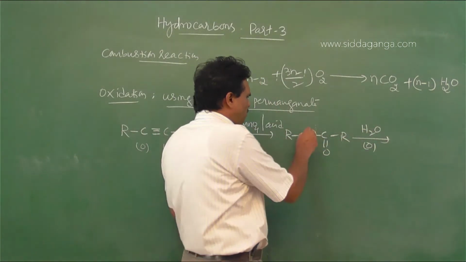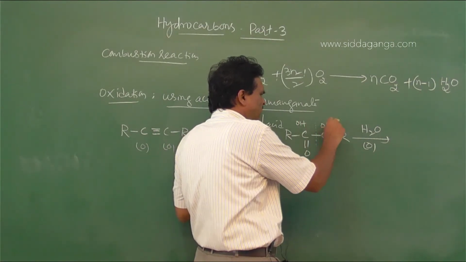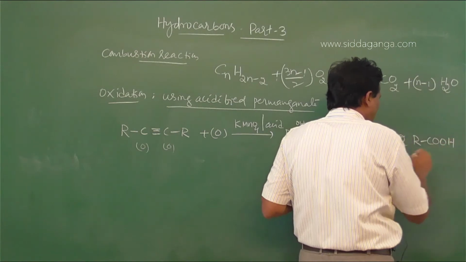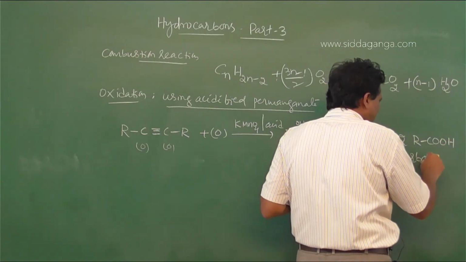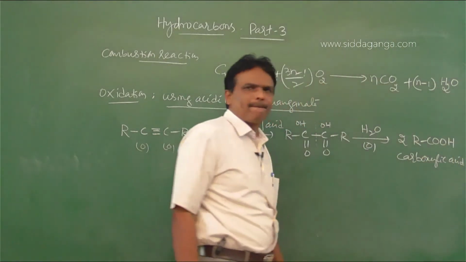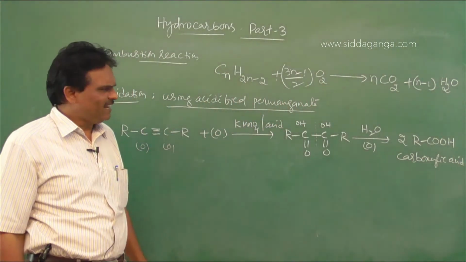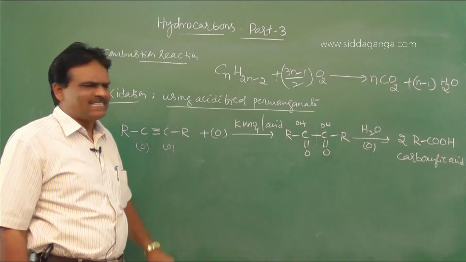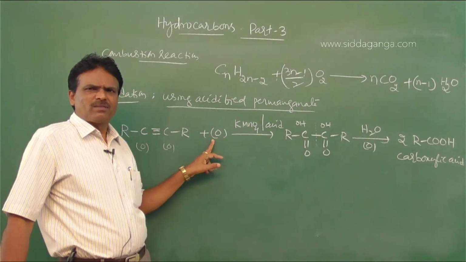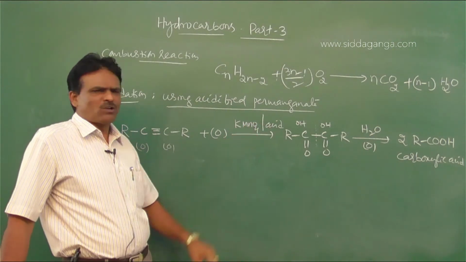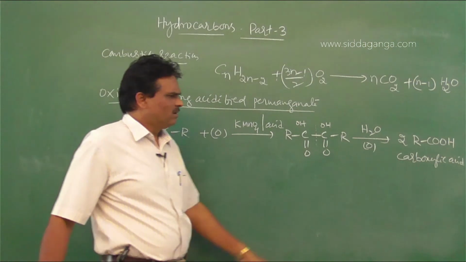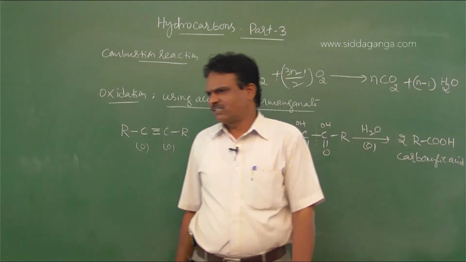Here one OH group is added, and here one OH group is added, to form 2 moles of RCOOH, carboxylic acids. Clear? So alkynes are subjected to oxidation in the presence of acidified potassium permanganate solution. They undergo oxidation to form carboxylic acids.